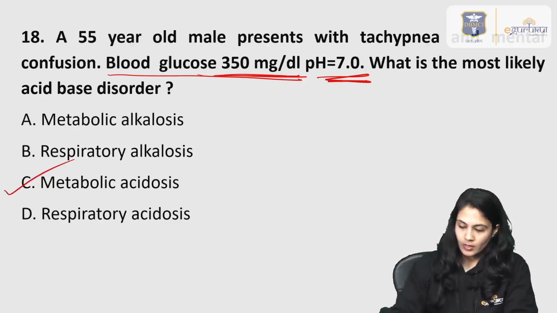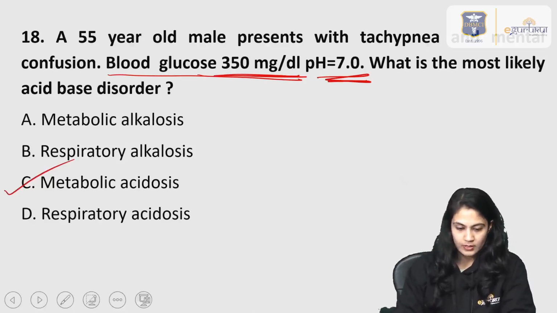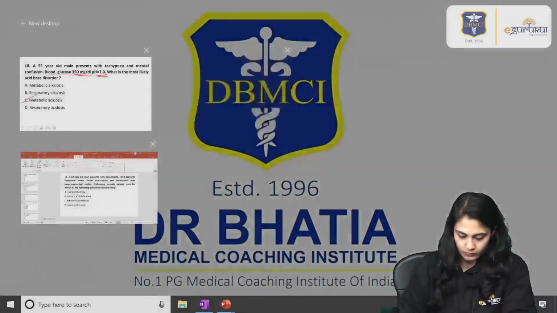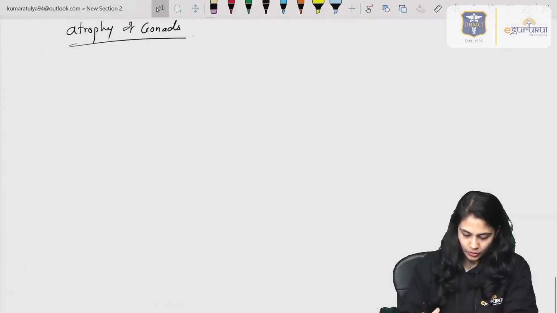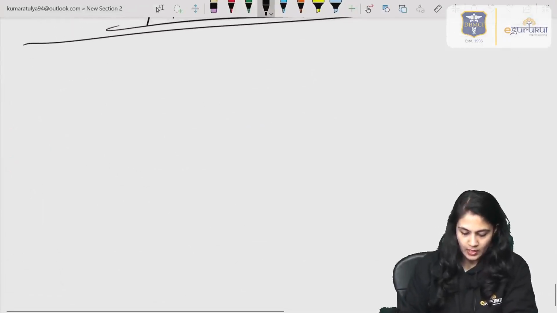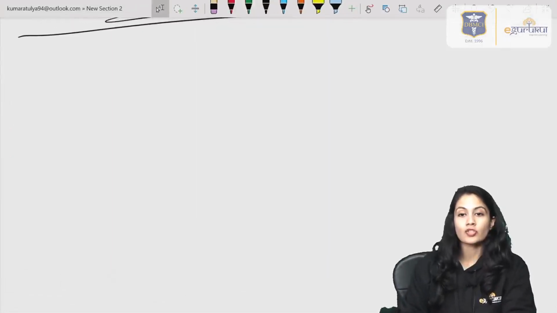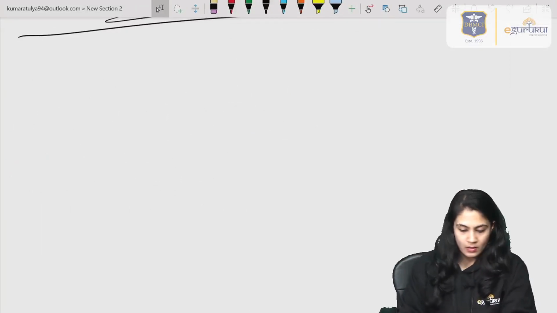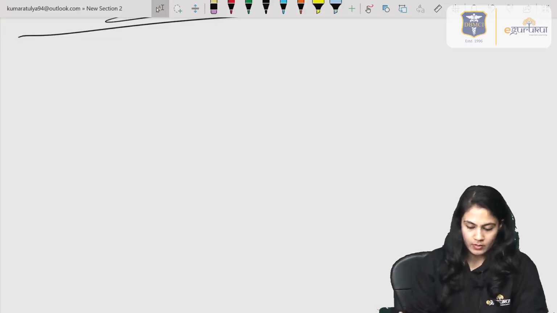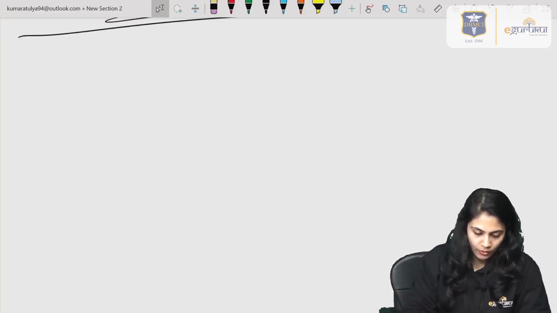Now, if we have to discuss this, what we can discuss is the DKA condition. Many questions are already asked in the exams, and there are chances that DKA is the most important topic in the syllabus. So examiners are very fond of this. So let's discuss something about DKA.